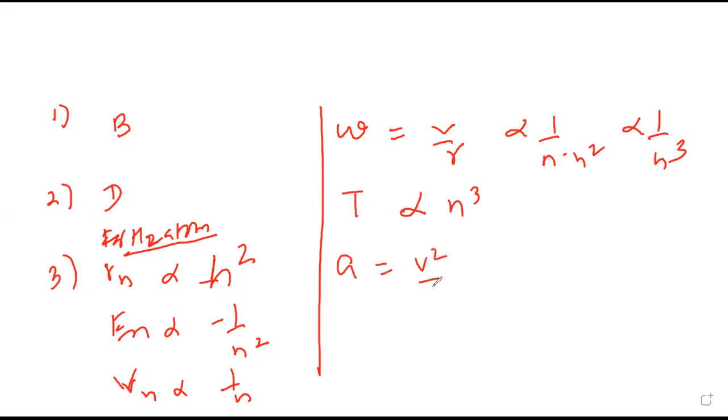Acceleration is v square by r. So 1 upon n square into n square, which means 1 upon n raised to 4. So for angular speed, it is inversely proportional to n cube. That means the answer: omega is inversely proportional to n cube.